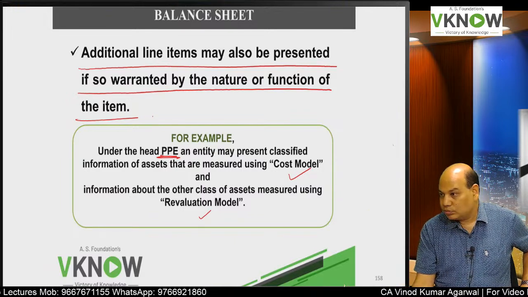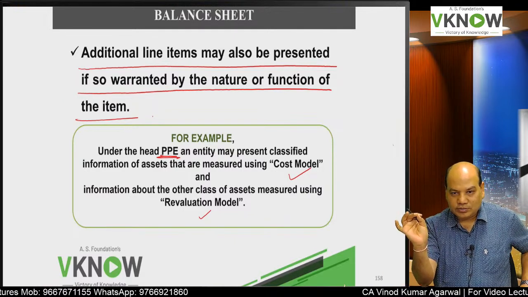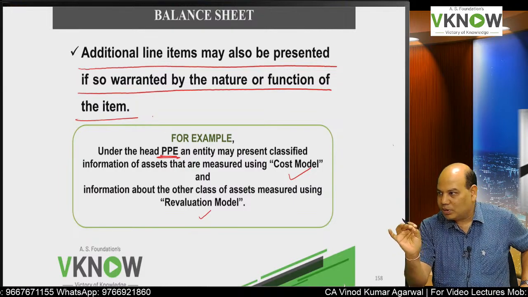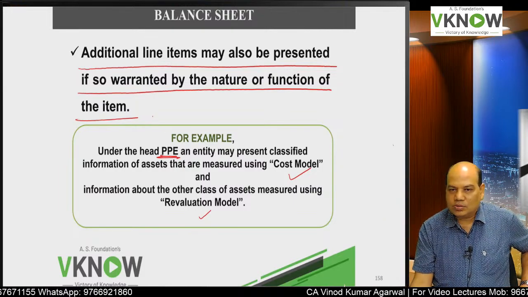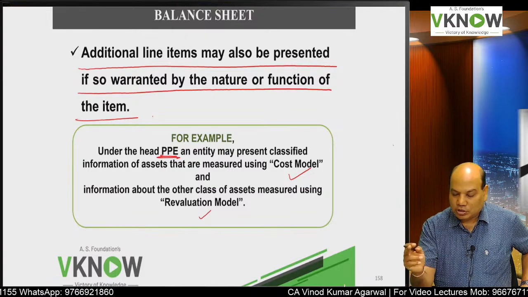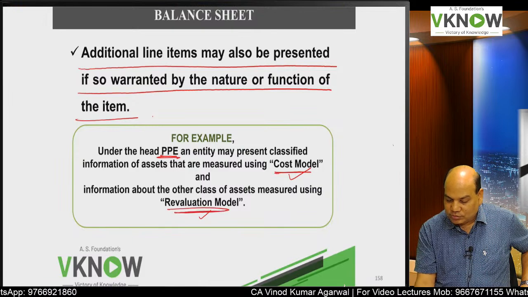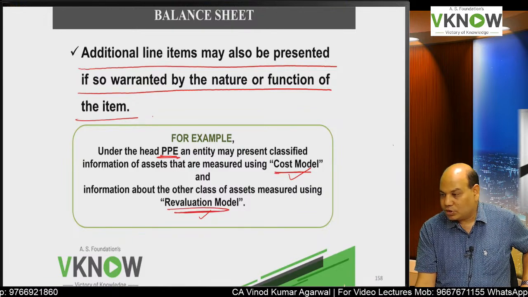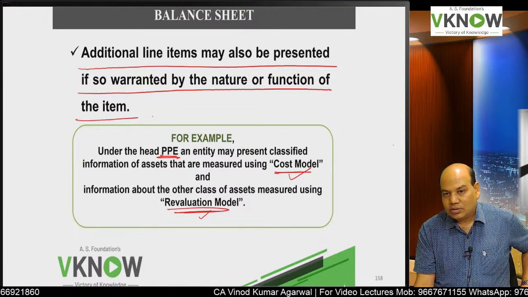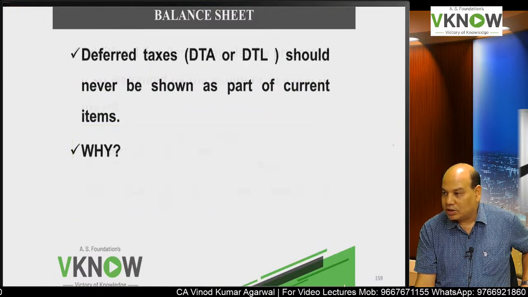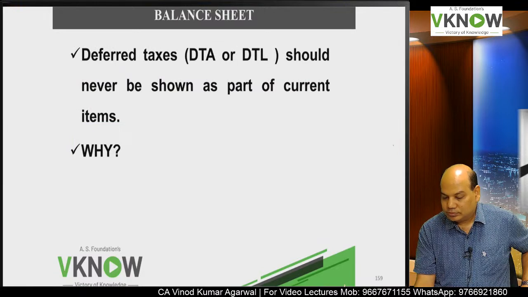So what you can do, you can write PPE, A based on cost model and B based on revaluation model. So those items which are based on cost model you can show separately, and those items which are based on revaluation model you can show separately. Will it be wrong? No, because additional line item can be introduced.